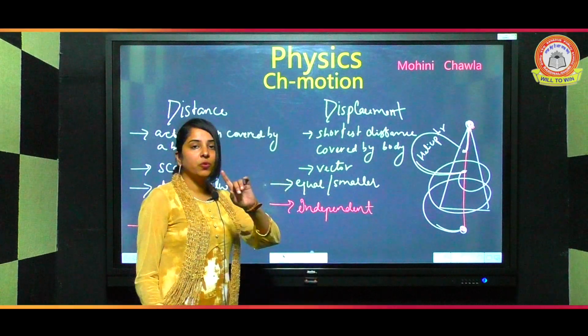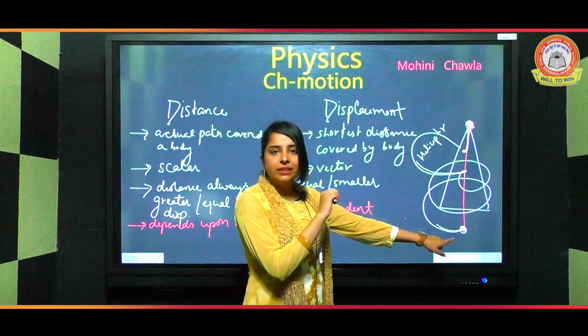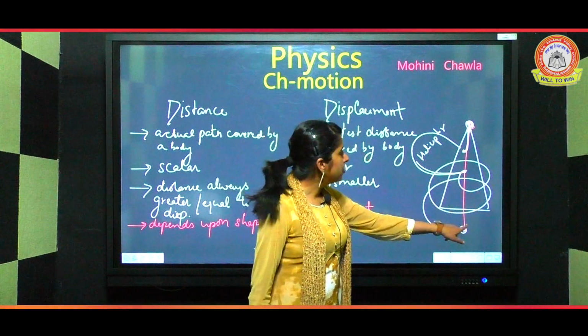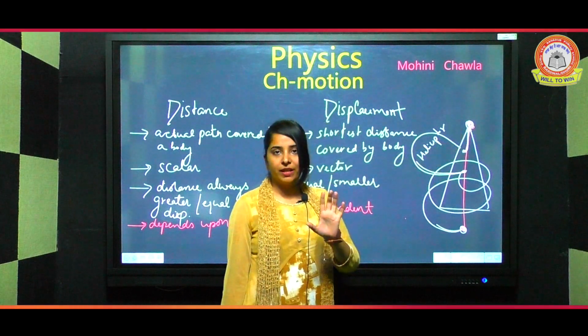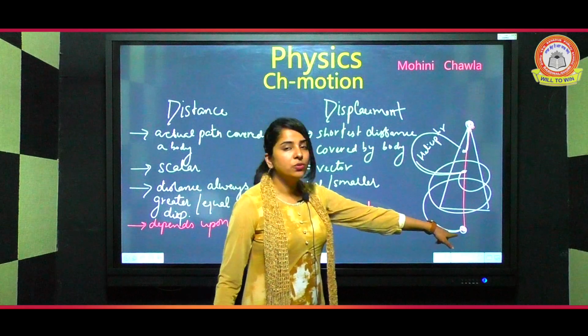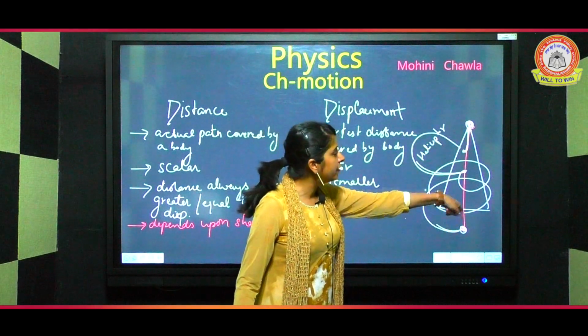Now one more point we can conclude from here. See, if I need to calculate the distance, I just need to find the shape. Initial and final points have no values. But if I need to calculate the displacement, I just need to see what the initial point is and what the final point is, and I draw a fixed line.